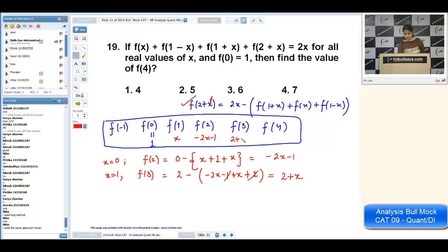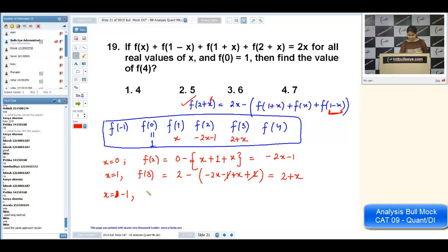Then for f of 4 it will be 2 plus x, if I put x as 2, now there is a problem. Why so? If I put x as 2, I'll get f of minus 1 in the last part. So I need to calculate f of minus 1 first of all. So to take f of minus 1, I'm putting x as minus 1.